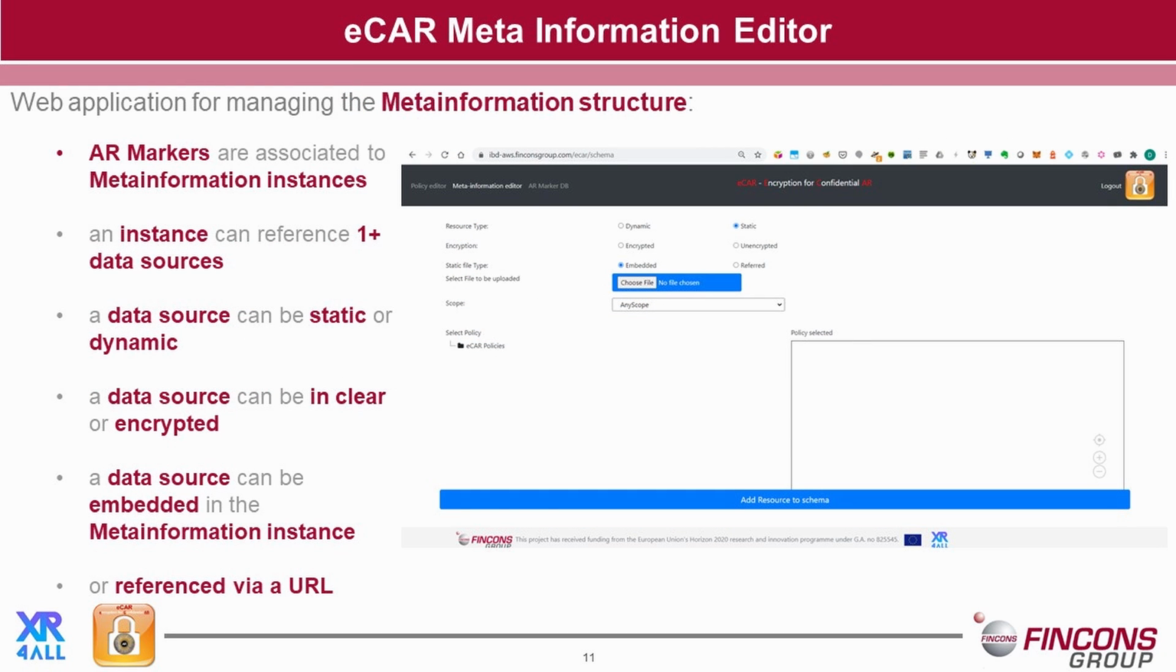The web application can also be used for creating the meta information to be associated to our markers. This meta information can reference one or more data sources. A data source can be a static one or a dynamic one. It can be unencrypted or encrypted, it can be embedded or referred. An embedded data source means that the actual content is included in the meta information instance, while a referred one can be accessed via a URL. Of course, you can also select an access policy through which you can protect the information.